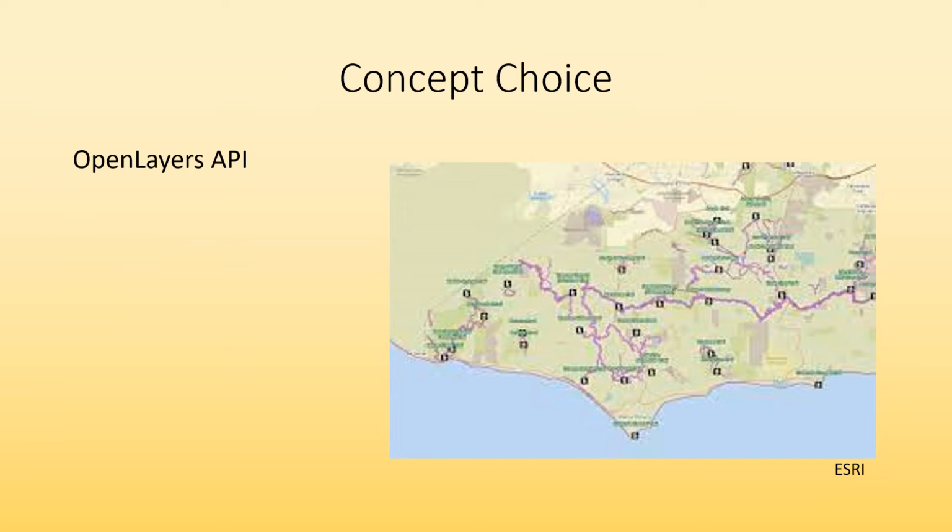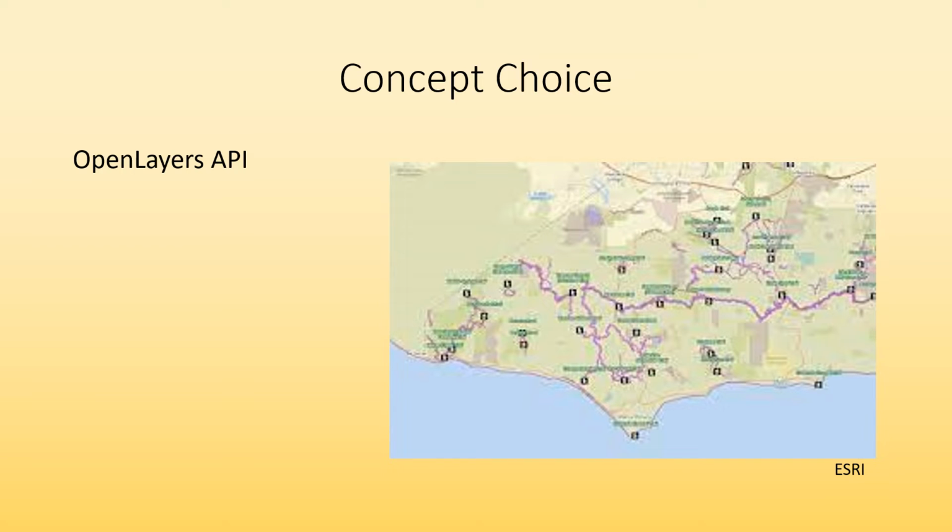The concept chosen for this GIS system was to utilize the OpenLayers API. This open source platform offers a variety of features that are applicable to the system. The geolocation services offered by this API are the basis for querying information for a specific prescribed burn area.